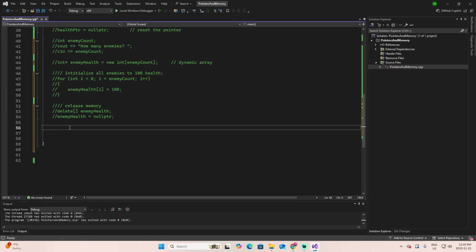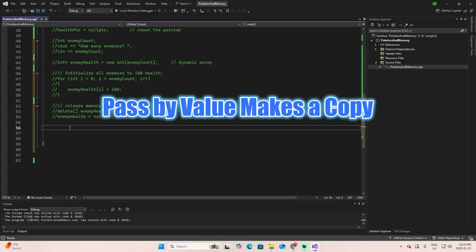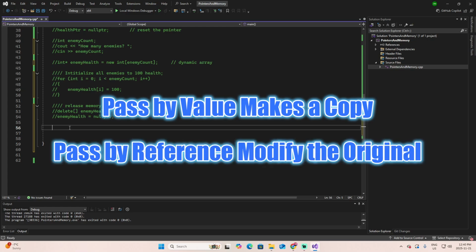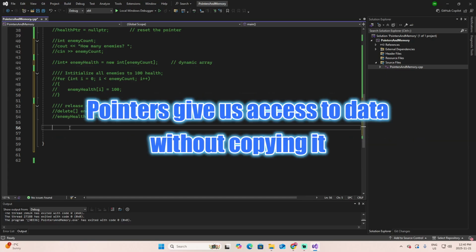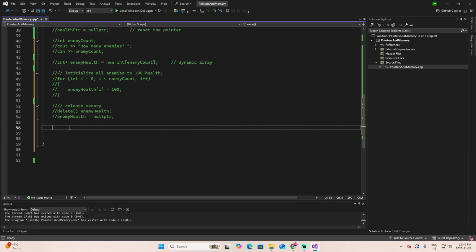In previous episodes, we learned passing parameters by value, which makes a copy, and passing parameters by reference, which lets a function modify the original variable. Pointers give us another way to provide access to data without copying it. For example, here is a function that updates a health value using a pointer.